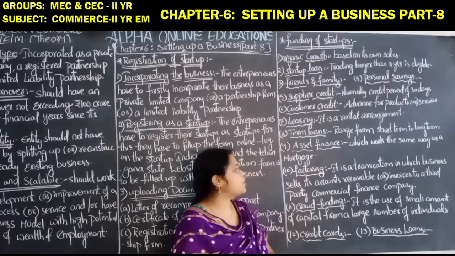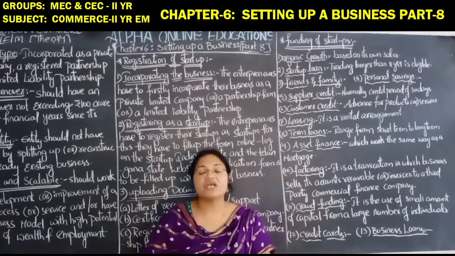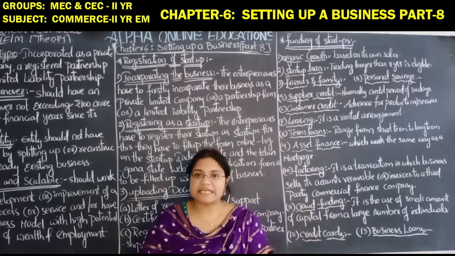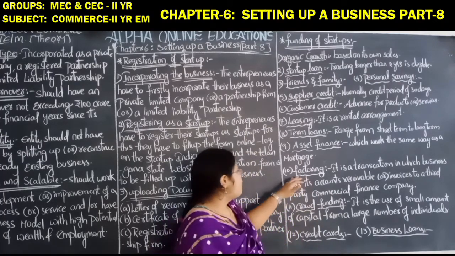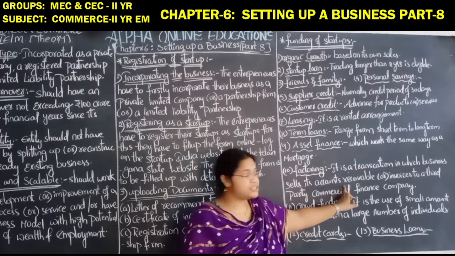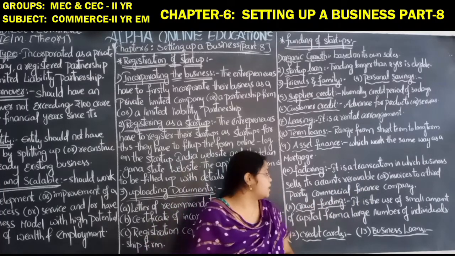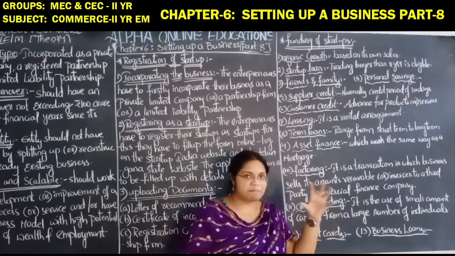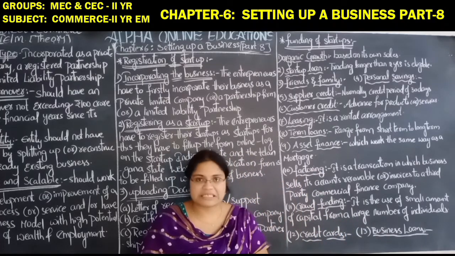Asset finance works the same way as a mortgage. We keep a certain asset in mortgage, and the person with whom we mortgage it will give certain funds to us, and we can utilize that fund as a source for the startup. Factoring is a transaction in which the business sells its accounts receivable or invoices to a third party. By selling those, they can raise the fund for the startup.